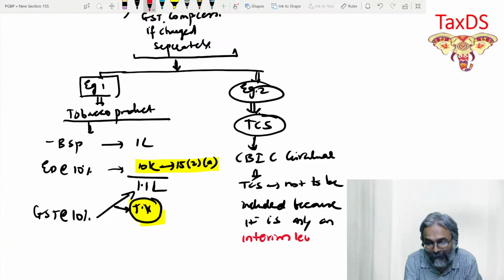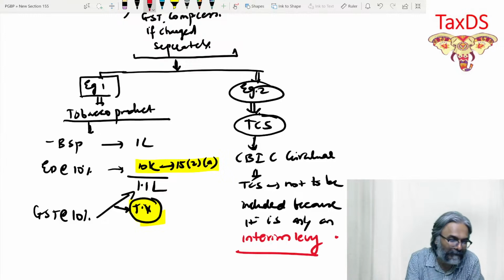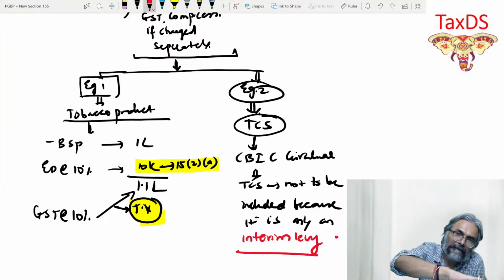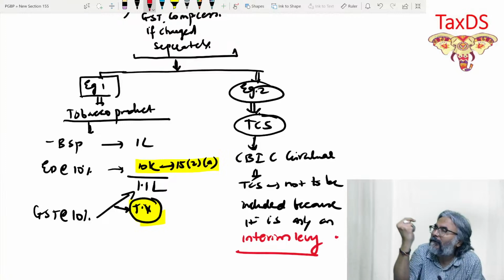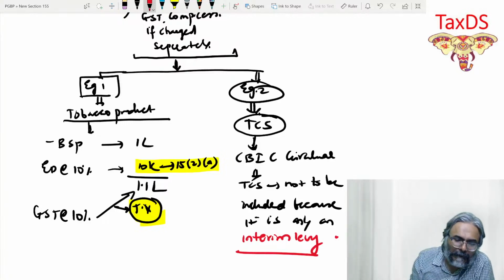This is what they should see in your answer. It is only an interim levy. It is not a final levy at all in this context. It is only an interim levy, students, and not a final levy. And that is the reason why TCS will not be included.